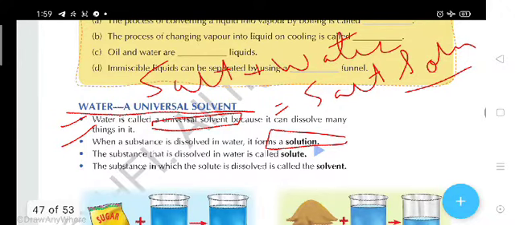The formation of a salt solution is here. So the substance which is going to be dissolved, that is called what? Solute. And the substance in which that substance is going to be dissolved, that is called solvent. And the formation of a solution is here.